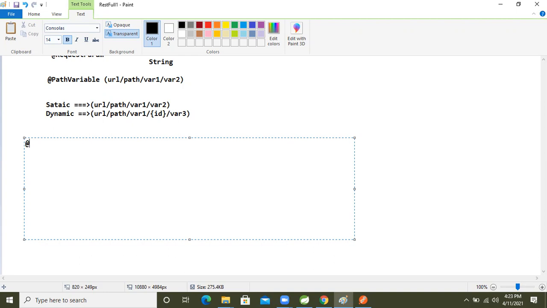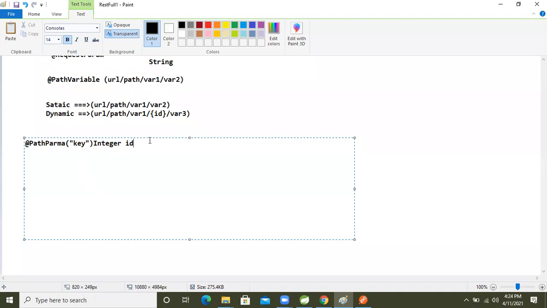at the rate request param, right? We pass the key inside that. After that, think about the local variable for that data. For that local variable we are using Integer id, right? This is the syntax, okay? For the request parameter, right?